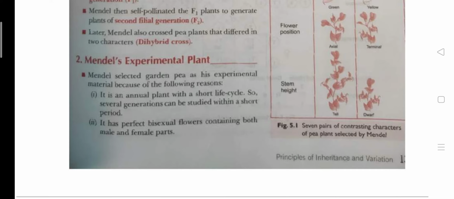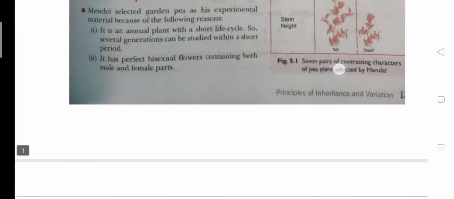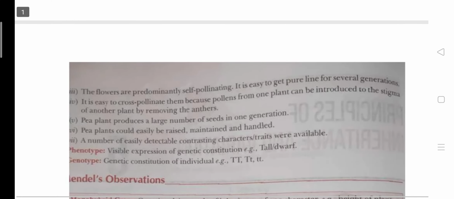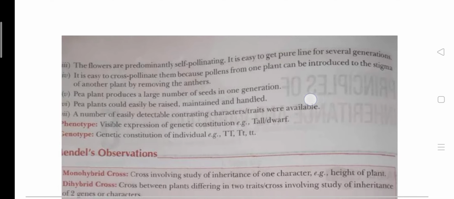Male part is like the stamen, and the female part in the flower is the pistil. So flowers of the pea plant are bisexual flowers. Third, the flowers are prominently self pollinating. It is easy to get pure lines for several generations.